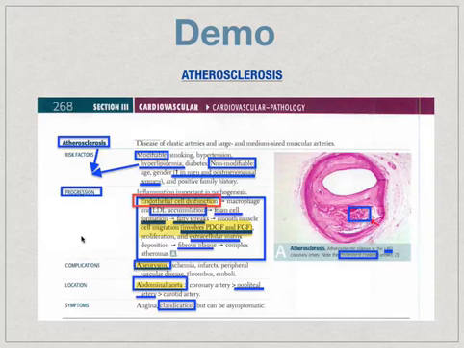Okay, in terms of a location, they might ask you which of the following is the most common location. And we see here that overall the abdominal aorta is the most common. And of course, by the nature of the MBMEs, you have to realize that thoracic aorta will also be an answer choice. However, in this case, it would be wrong.